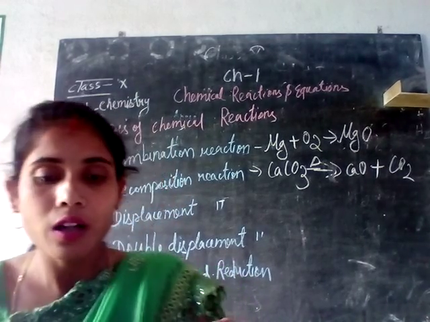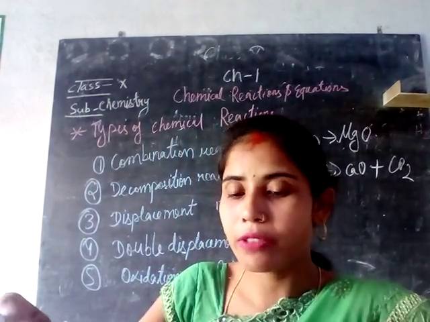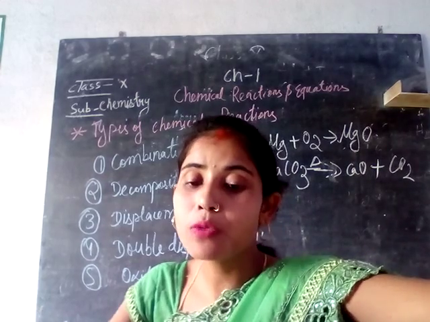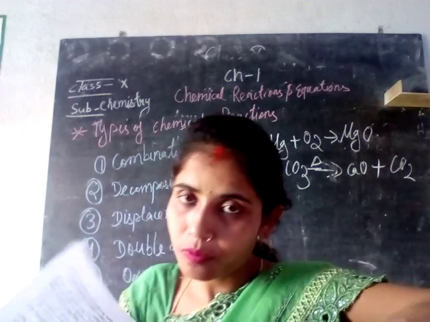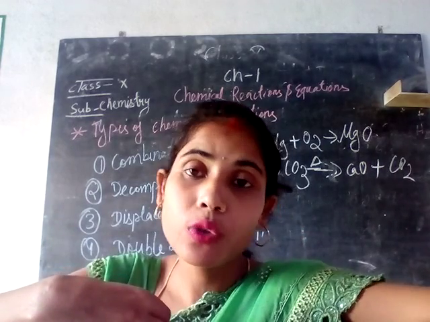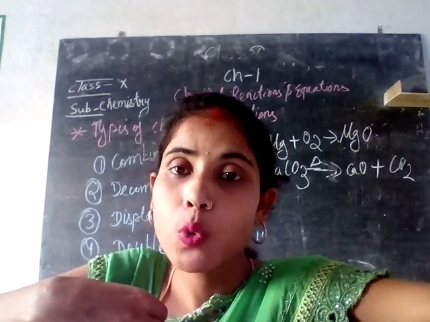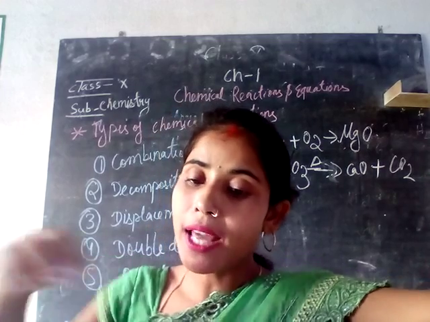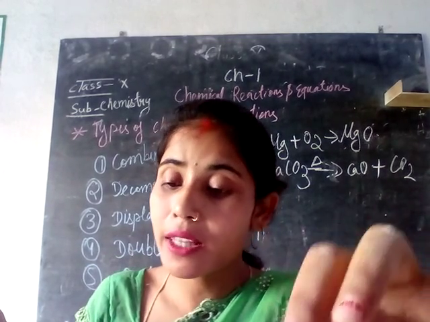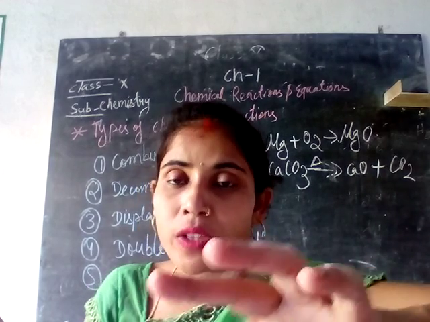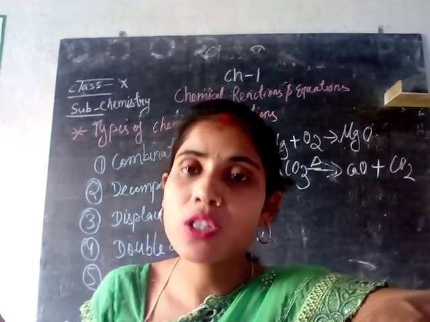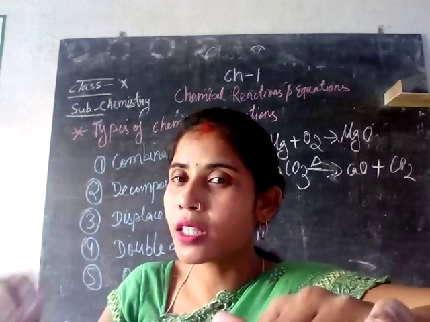So now I will give you a basic example through which you can understand what is displacement reaction. First, you should know the definition of displacement reaction. Those reactions in which one element takes the place of another element in a compound are known as displacement reactions.